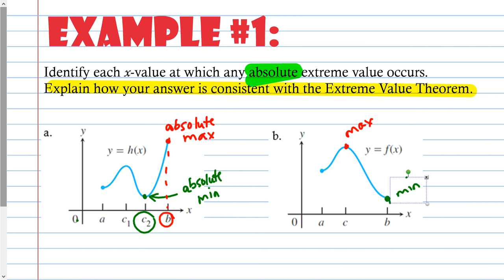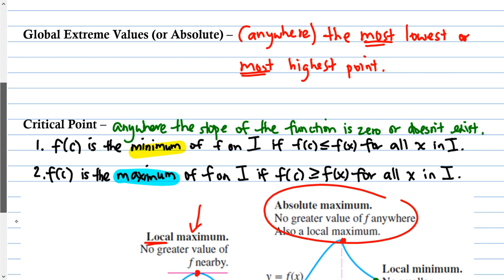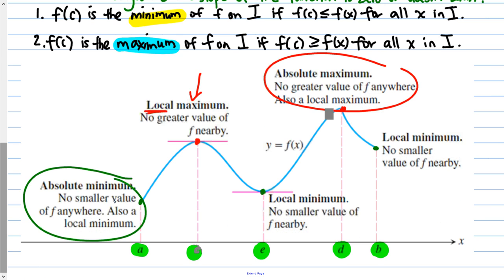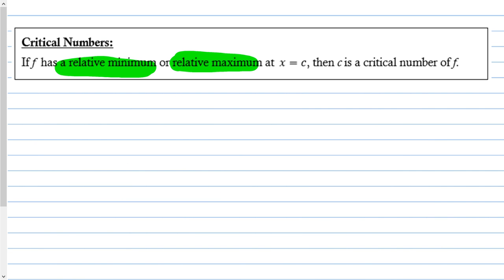And if we go back real quick to the picture, notice how my absolute min and my absolute max were also called local. So notice how my absolutes were also called local or relative. Okay, so all of them are relative, but only one of them is the absolute. So that means that our critical values get us all of the mins and maxes. The critical numbers will find us all of the mins and maxes. It is up to us to figure out which one is the absolute.